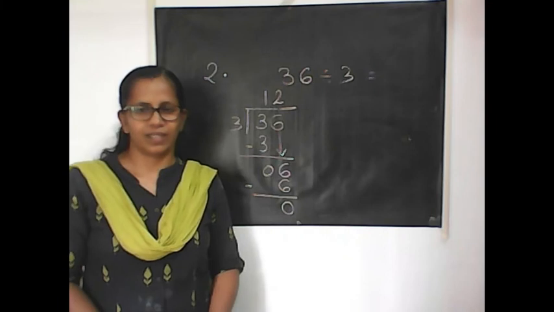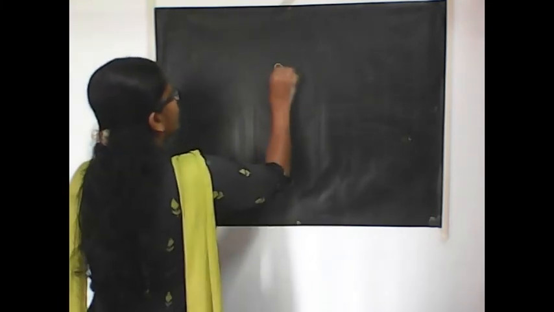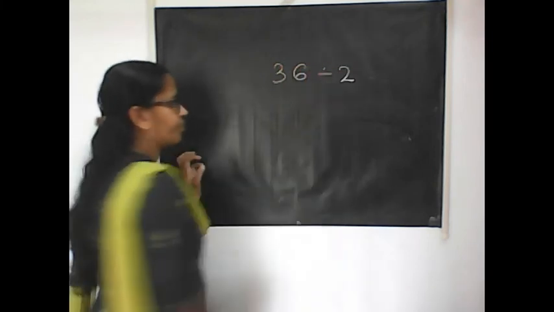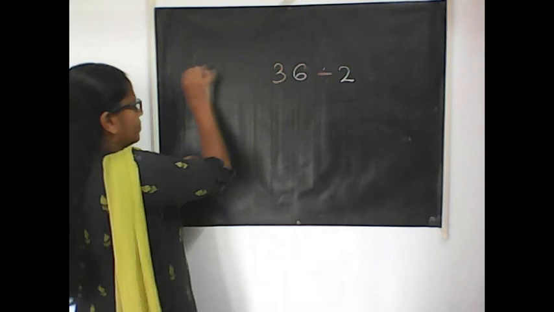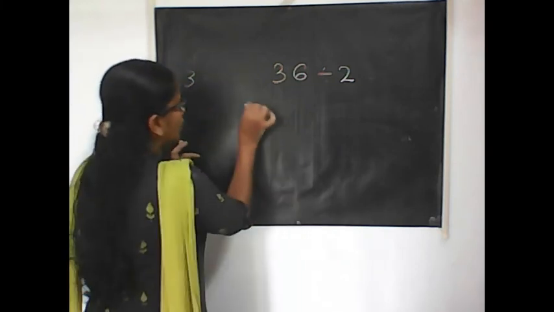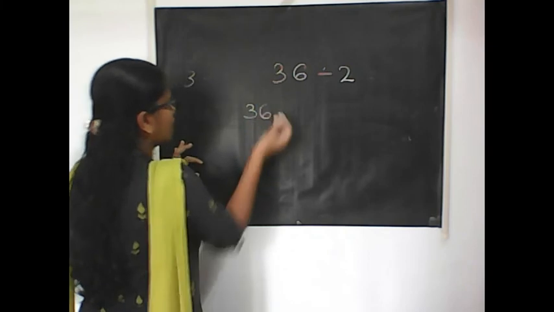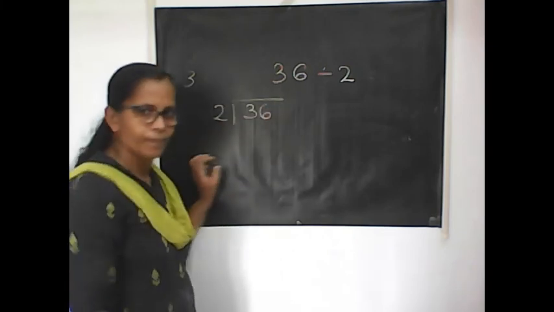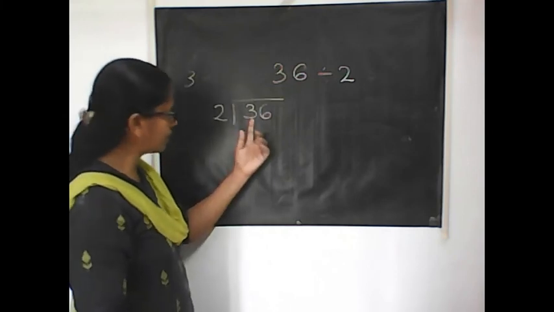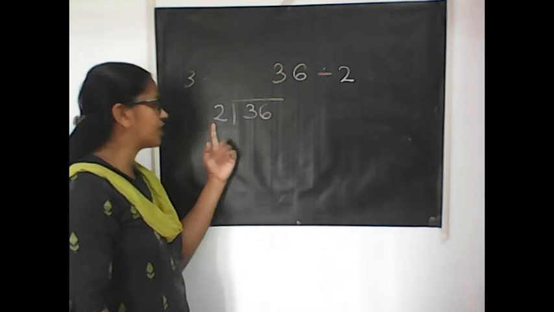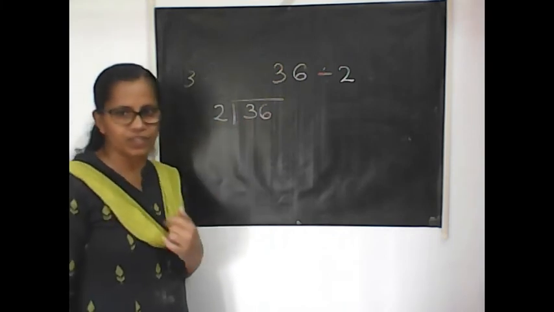So next let us try another question. Next, I am going to take the same number 36 but divided by 2. Third example. Now don't do it. Listen to me. After that you can do it. So write in that division format 36 divided by 2. Same way, look at the first digit and say the table of 2. How many times will you say the table to reach 3? That is the first step.